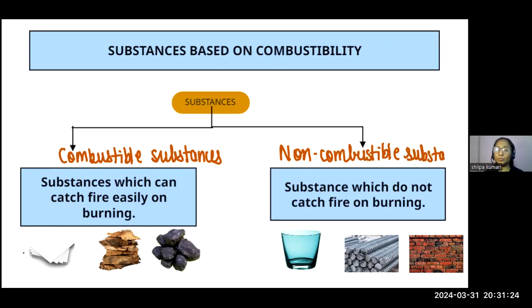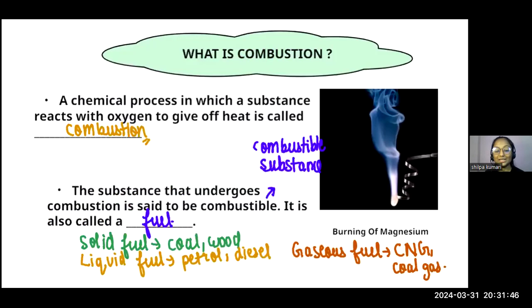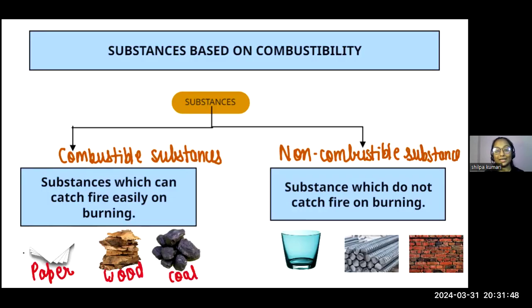Okay, so what do we mean by combustible and non-combustible substances? Combustible substances are the substances which can catch fire easily on burning. For example, paper is one of the examples. Next is wood. Next one is coal, and many more are known as combustible substances because when they are provided heat, they burn easily, correct?